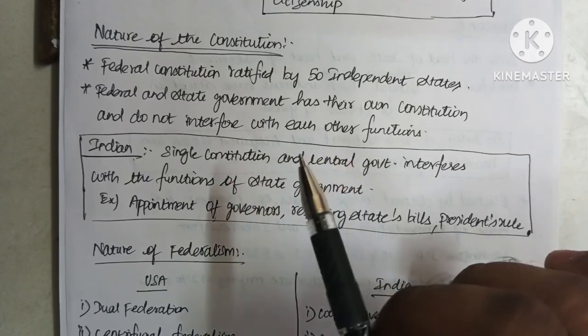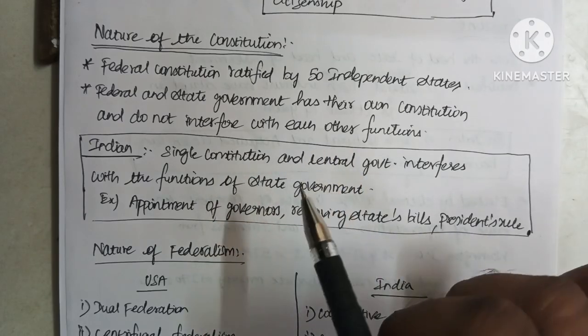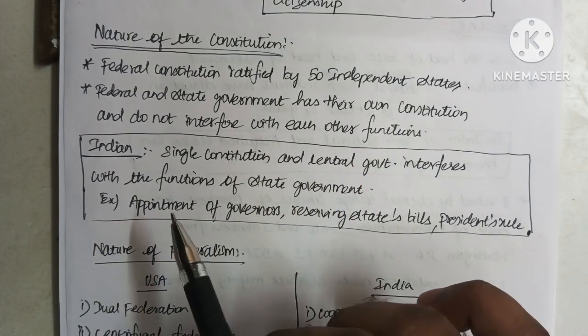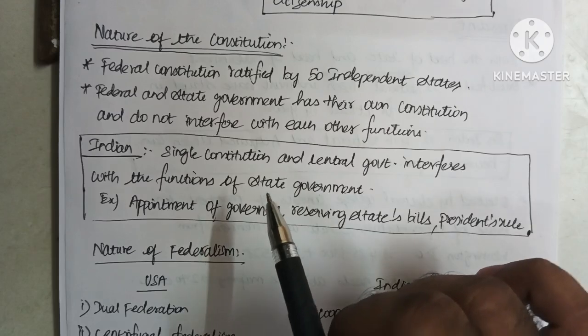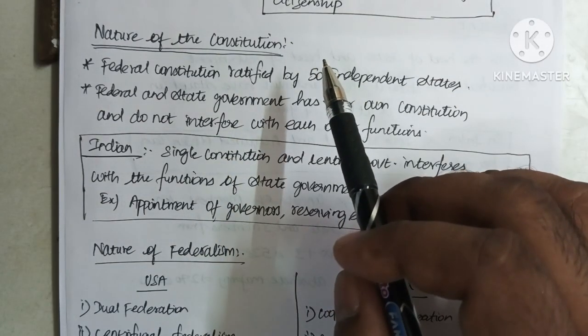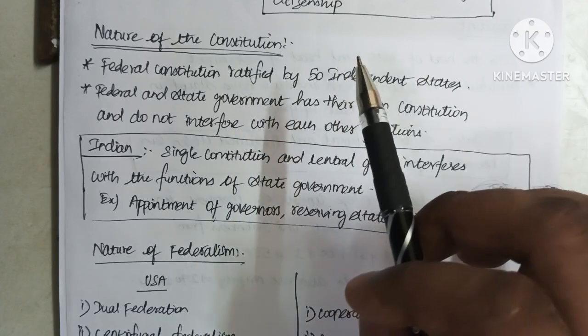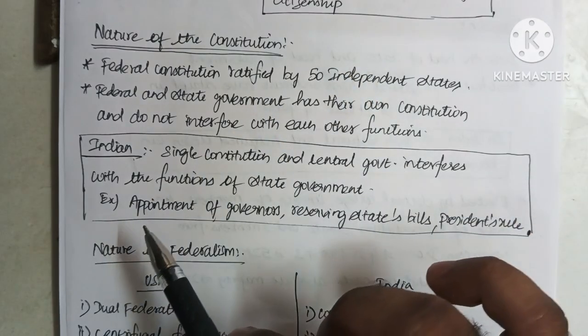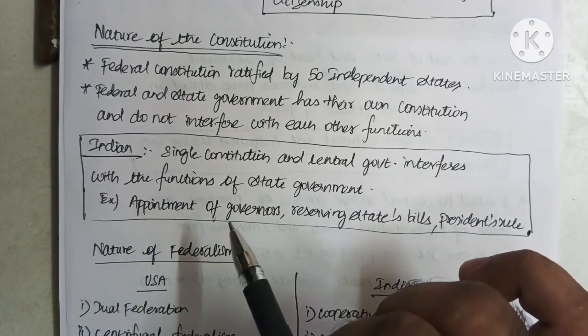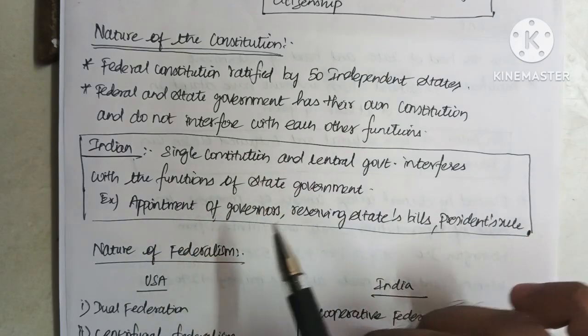Any central government interfering with the functions of any state government. Take, for example, the appointment of governors. Unlike in the USA, where the governors are not appointed by the central government, they are elected by the people of a state. But in India, the governor is appointed by the central government.